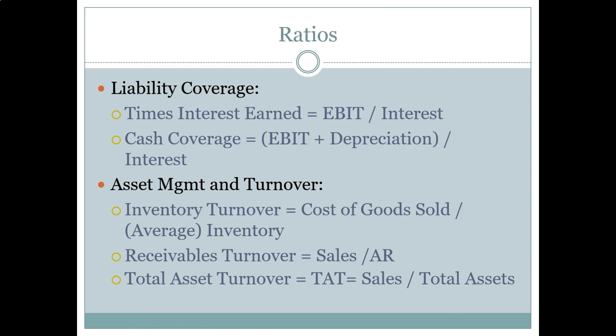So some firms use lots of accounts receivable, some firms use almost none. And what sales divided by accounts receivable tells us is what that strategy is for the firm. For instance, this ratio could be 1, and that would mean that all of the firm's sales are on a receivables basis. And this ratio could be really, really high, and that would mean that the firm either made very few sales on credit, or sold lots of things on credit and got paid really quickly. So they sold a bike, and then they got paid the next day. And they sold another bike, and then they got paid the next day. And that's probably not very common.